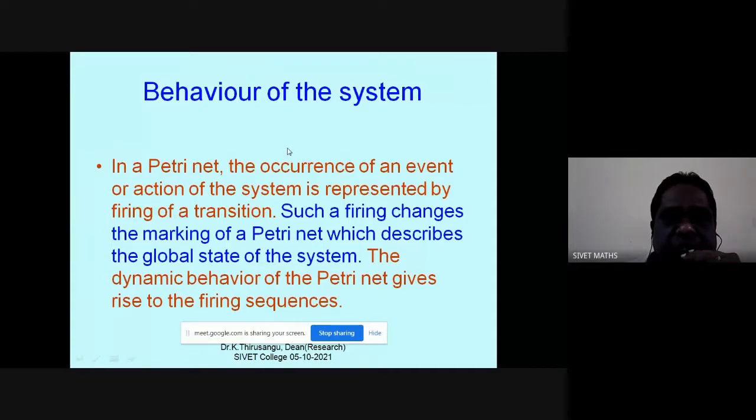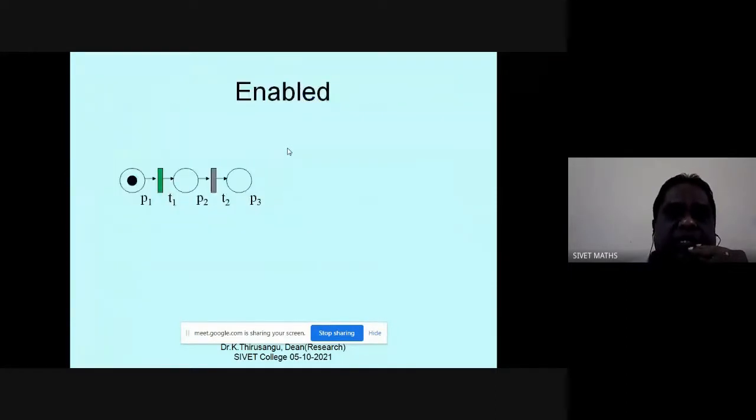This is the behavior. For this, there is a concept called enabled transitions and firing. For example, for this Petri net diagram, the input place for the transition T1 is P1.